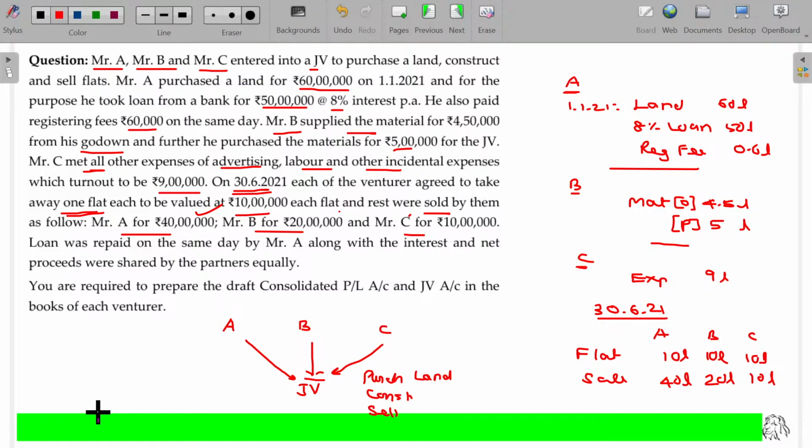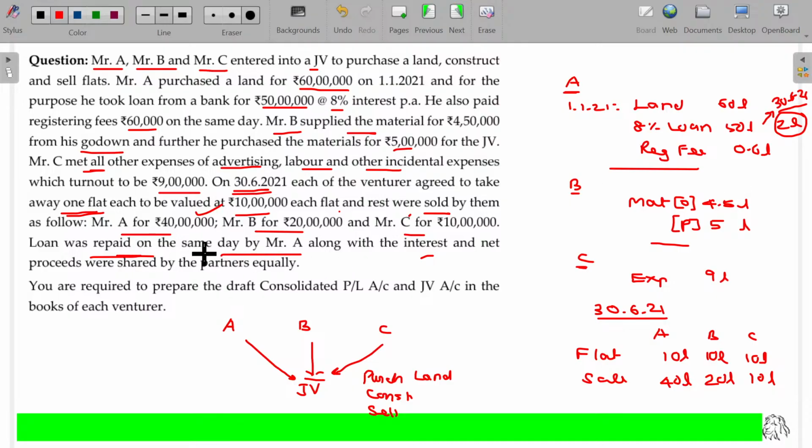After the construction of the flats, A, B, C will be called joint venturers, right? These joint venturers take one flat each, the value of each flat being 10 lakhs. Remaining constructed flats were sold at this rate. The loan was repaid on the same date by Mr. A along with interest. You have to pay 8% interest for half year, 2 lakhs I think. The 2 lakhs interest is also added and settled.